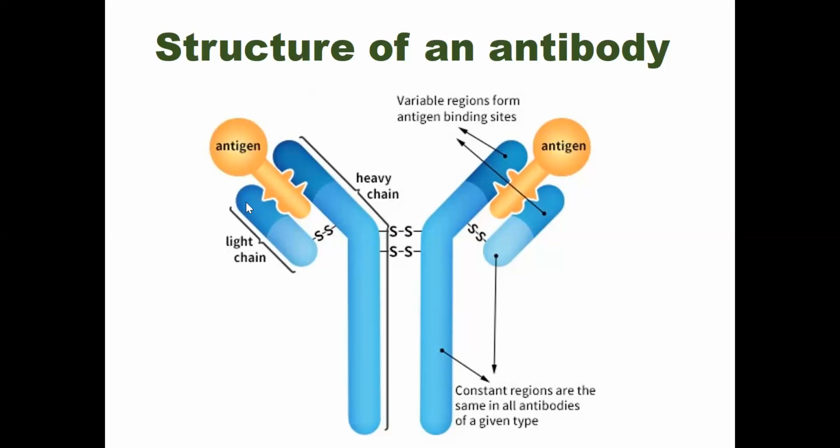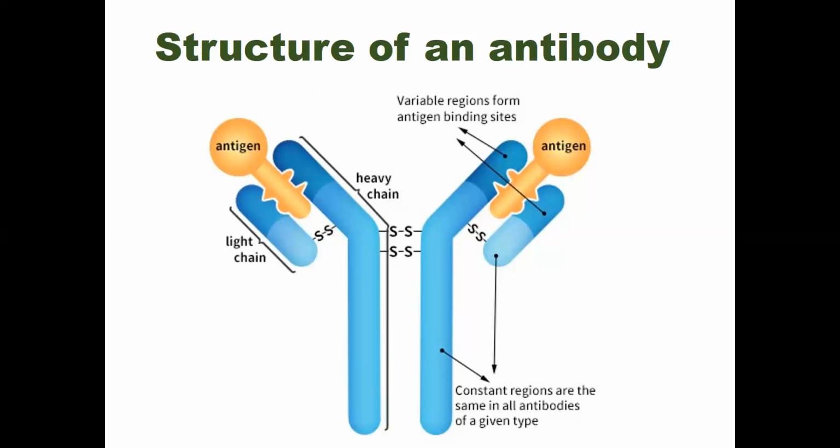The variable region of the light chain is called the VL region, and the variable region of the heavy chain is called the VH region. So this region and this region are the VH region, and these are the VL region. Similarly, the constant region of the heavy chain is called CH, these two regions here, and the constant region of the light chain is called CL.